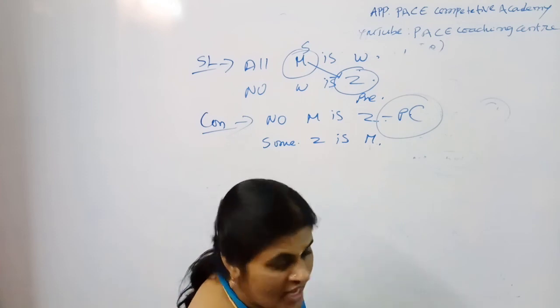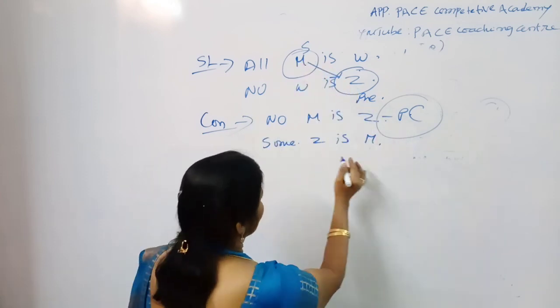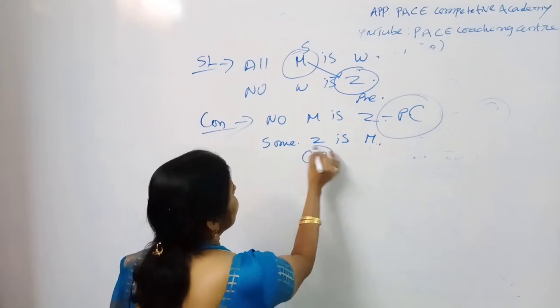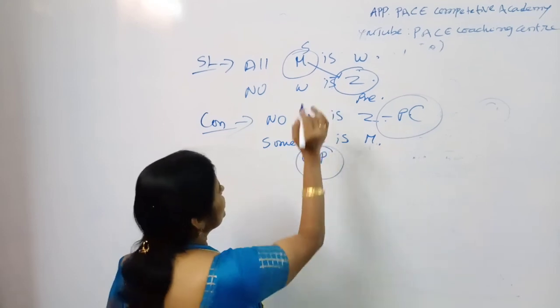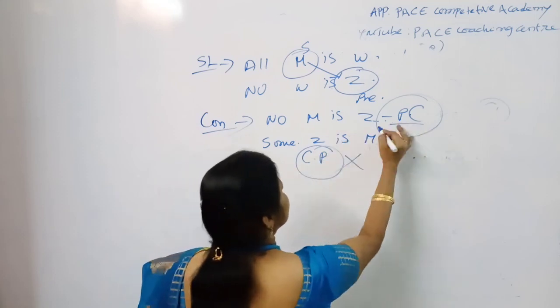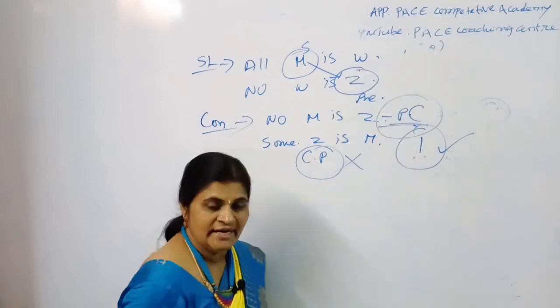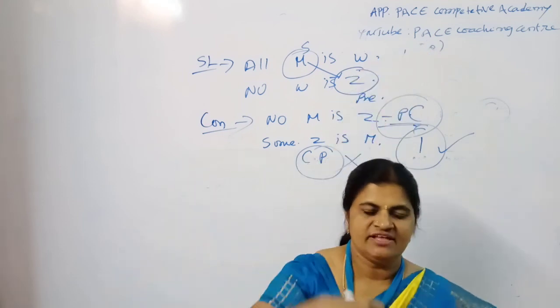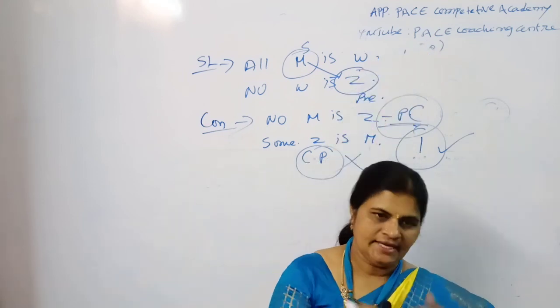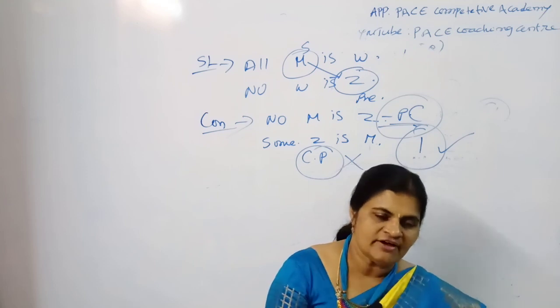Perfect conclusion. So though all the conditions are satisfied for complementary pair CP, you cannot give CP as the option because here is PC. So definitely your answer is 1 only, because PC is given the first weightage, II is given the second weightage, conversions is given the third weightage.